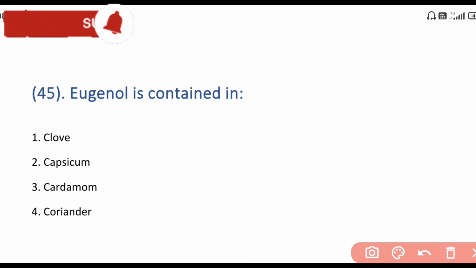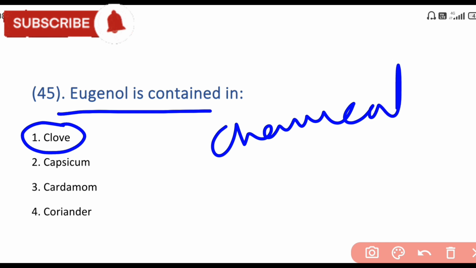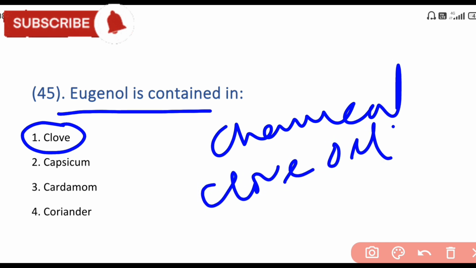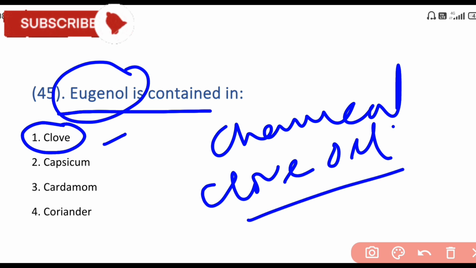Next is eugenol is contained in, the answer is clove. Eugenol is contained in clove. So eugenol is a chemical, also known as clove oil. Eugenol is extracted from the clove, also known as clove oil. So the answer is clove.